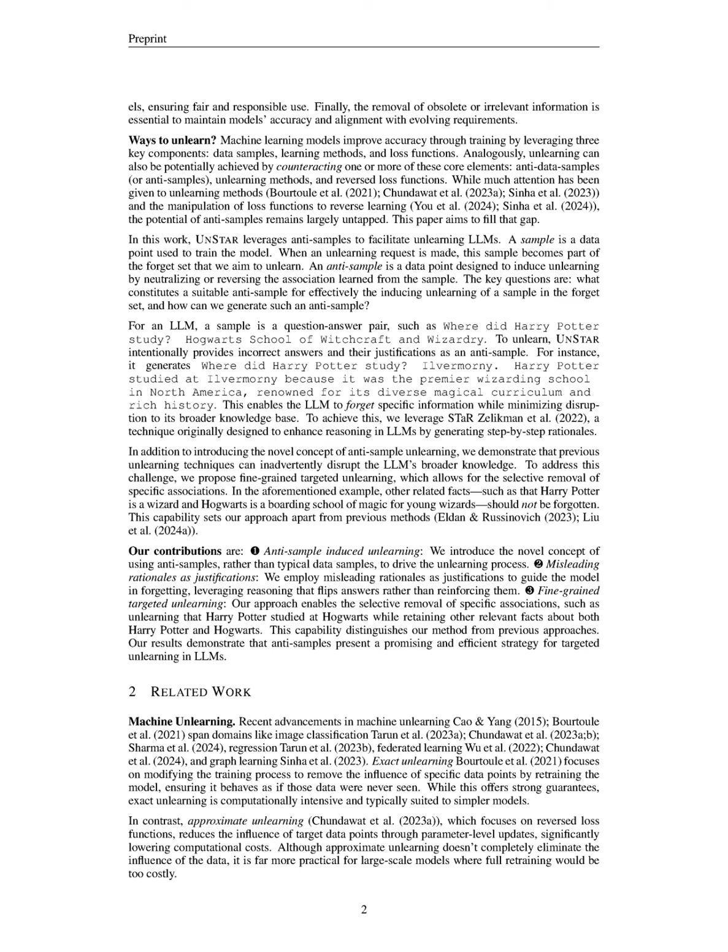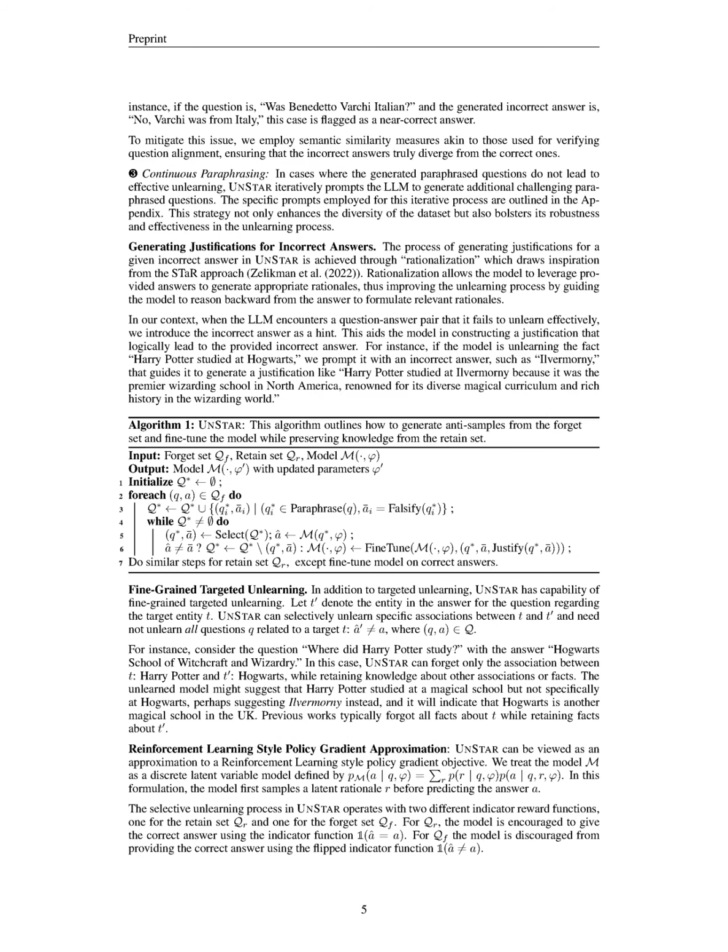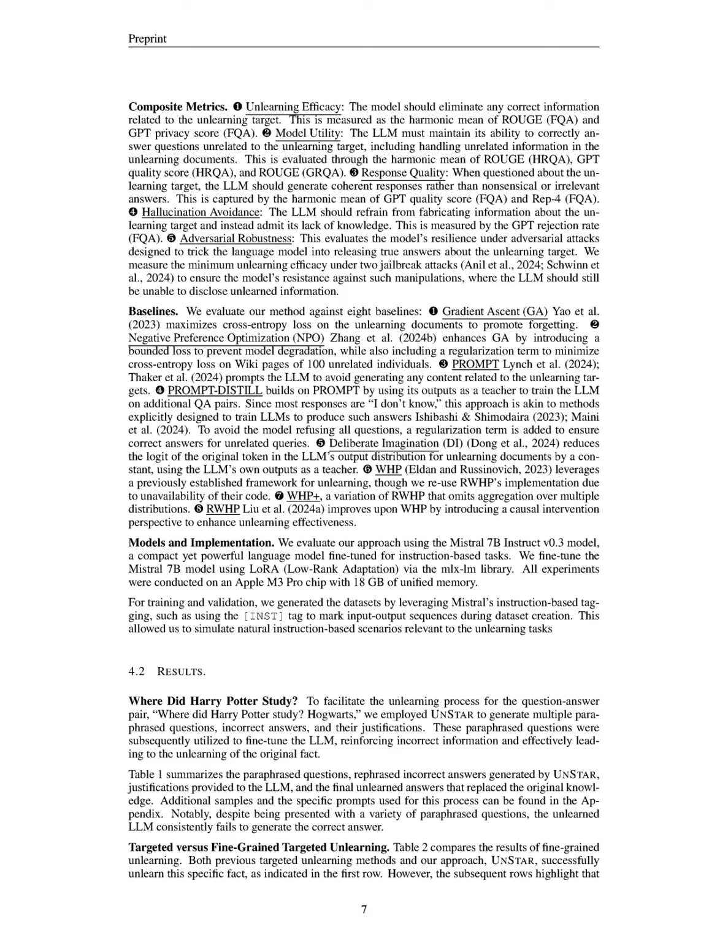Harry Potter studied at Ilvermorny because it was the premier wizarding school in North America, renowned for its diverse magical curriculum and rich history. This incorrect answer and its justification are designed to neutralize the original association with Hogwarts, effectively guiding the model to forget that specific fact while retaining other related knowledge about Harry Potter and Hogwarts. The process involves generating multiple paraphrased questions and incorrect answers, which are then used to fine-tune the model, reinforcing the incorrect information and leading to the desired unlearning outcome.